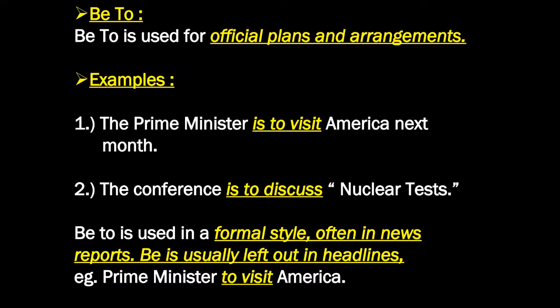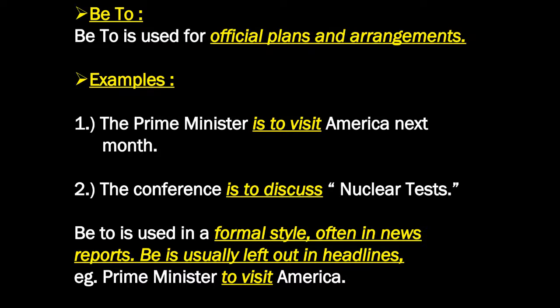Now let us see, students, how this be-to is used for official plans and arrangements with the help of some examples. Number 1. The Prime Minister is to visit America next month. 2. The conference is to discuss nuclear tests. Students, you remember that the other forms of be are is, am, were.